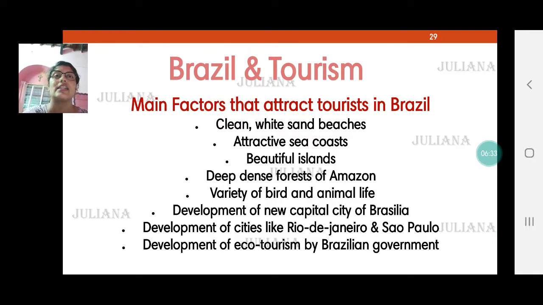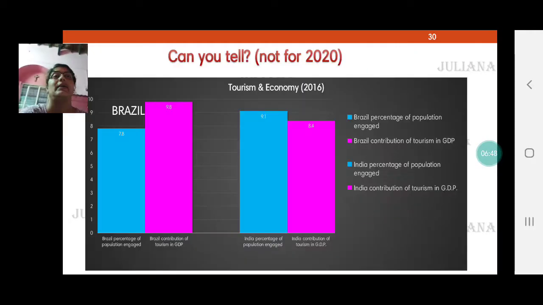Brasilia invested a lot of money in making its place more attractive, so that more tourists can be attracted. There was also development of cities like Rio de Janeiro and Sao Paulo, and development of ecotourism by the Brazilian government.